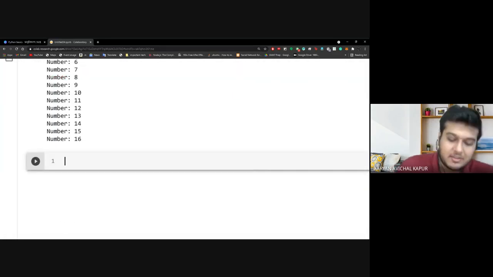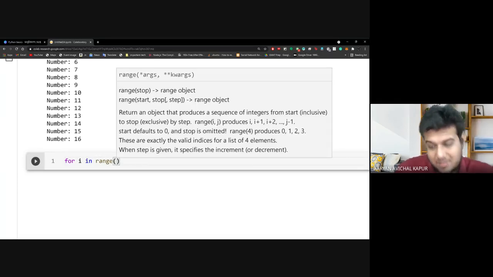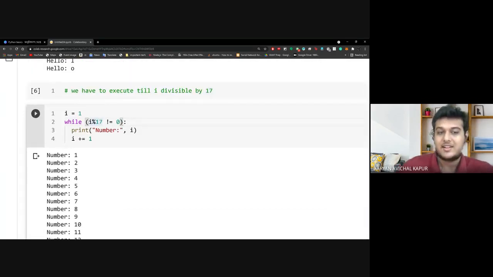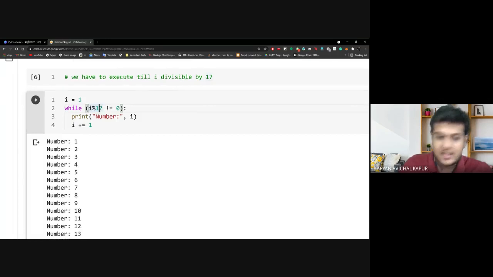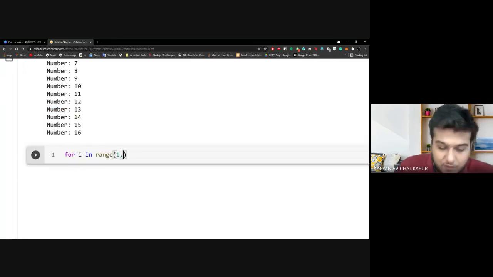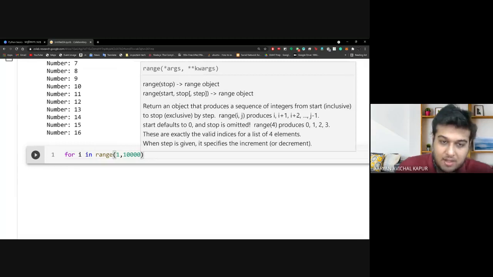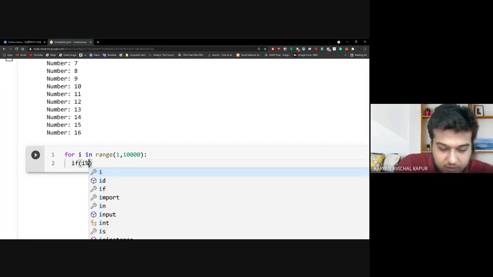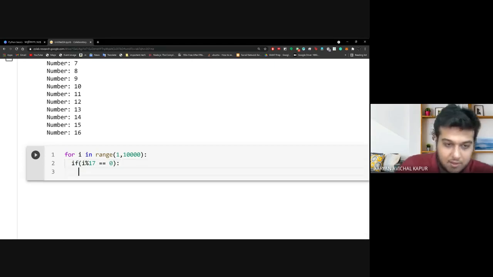Now let us do the same thing in for loop. So for I in range, now this is the difference, right? In while we do not have to specify a range. Here it is remainder by 17, but there might be complex problems where you don't understand till what number you have to go, right? So what you do in for is, say, one way would be to simply say for 1 till 10,000, and then we use an if: if I percentage 17 equal to 0, then break.